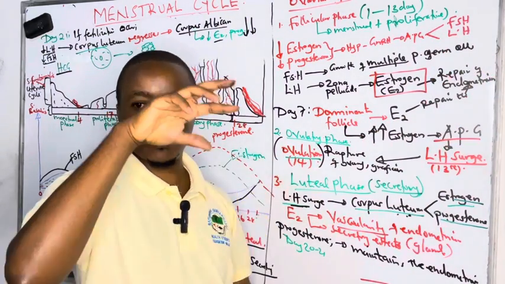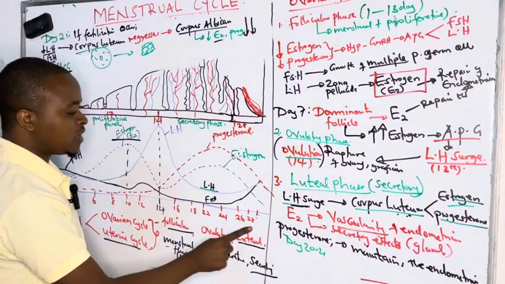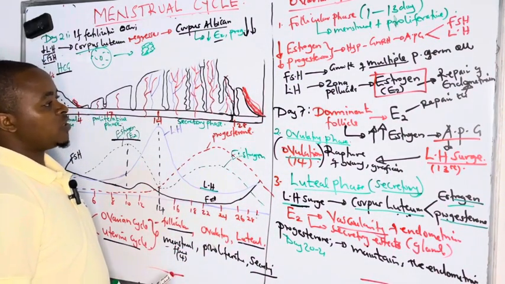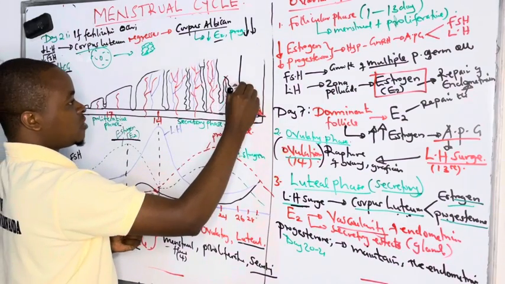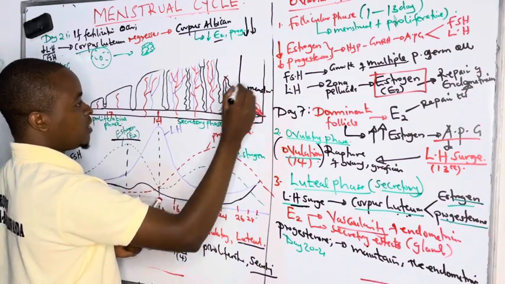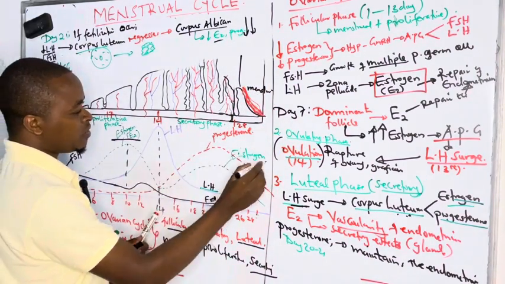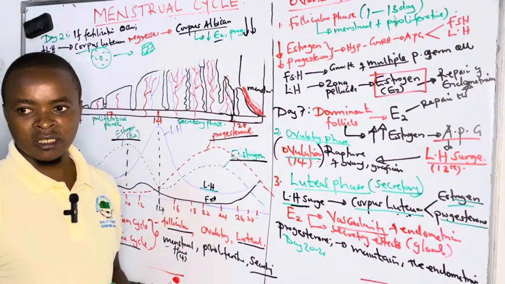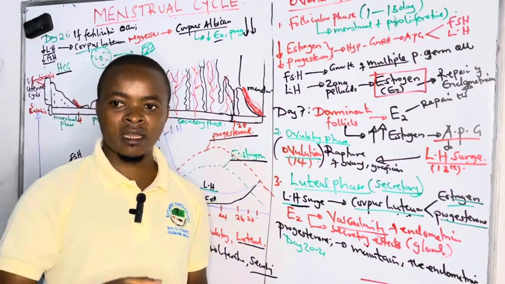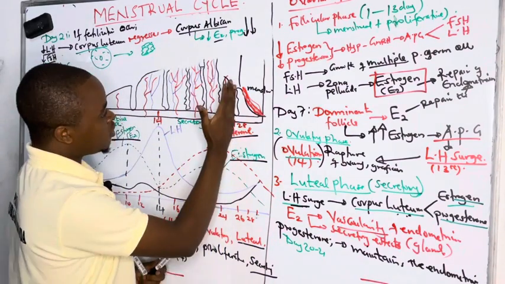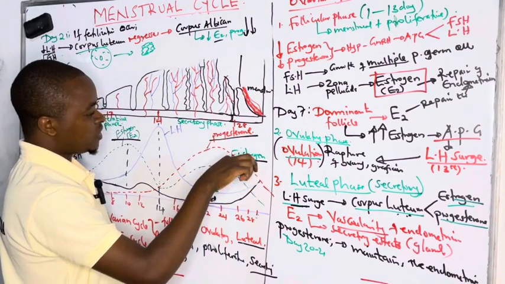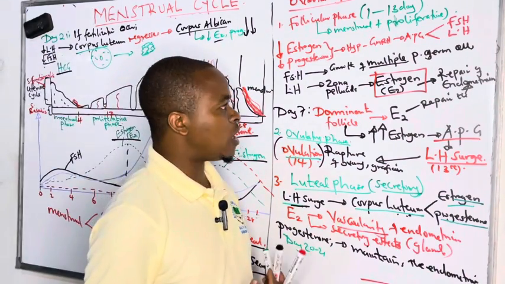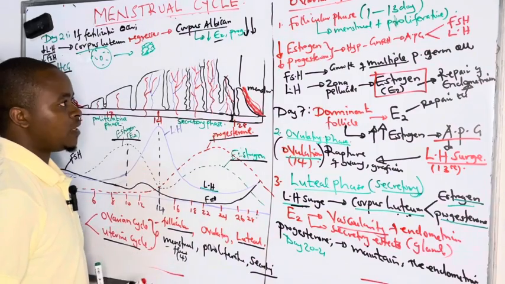And this one will start the cycle, this one occurs at day 28, whereby low levels of estrogen and low levels of progesterone begin another menstruation, another menstrual phase. Because the moment we have no estrogen, the moment we have no progesterone, the endometrium begins shedding. And that one marks another cycle. So we see the cycle ending here, and when low levels of progesterone and estrogen come in, another menstruation begins. So this is what we are talking about, the menstrual cycle.